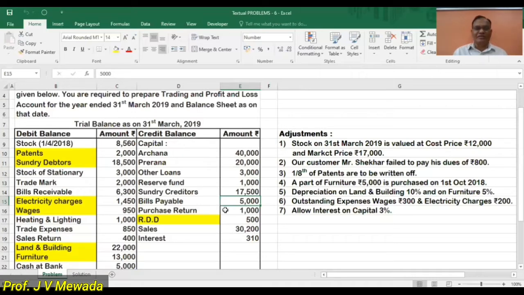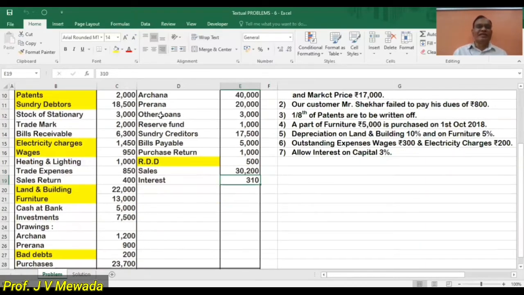Then we have a purchase return that we are going to subtract from the purchases. Then we have RDD. So we are going to subtract it from the debtors, and it goes in the formula of the bad debts on the debit side of profit and loss account. Then we have sales that we are going to record on the trading account credit side, and interest on the profit and loss account credit side. So this is how we read the trial balance and confirm which item goes where.